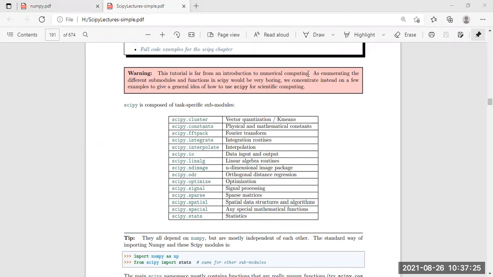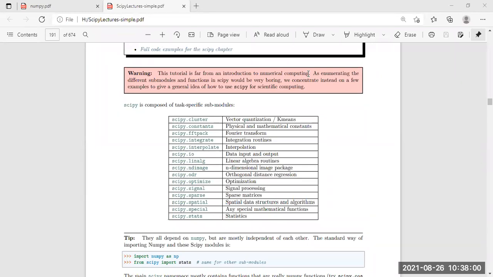Next, scipy.constants. Another sub package of SciPy is scipy.constants, which helps with any type of physical and mathematical constants that we work with in the program. Each sub package needs to be imported. How to import the sub packages of SciPy, we are going to show in the example, right? First of all, let us know what packages are available under SciPy and what the purpose of each sub package is.